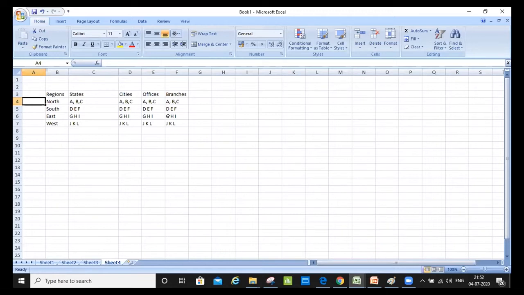So for example, if I want to consider north, I would have equal amount of sampling from different states, then from different cities, then different offices, branches. There could be shifts also later on. So till the nth level that I have the data, I would consider each and every stratification to get to the sampling, so that each and every region or each and every state, city, office, branch, and shift has an equal amount of sampling.